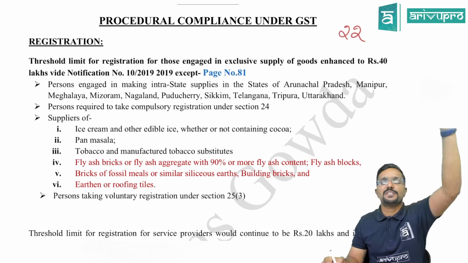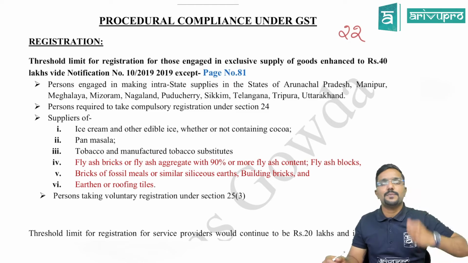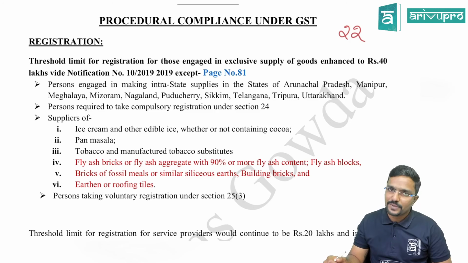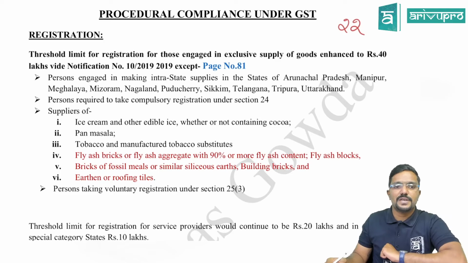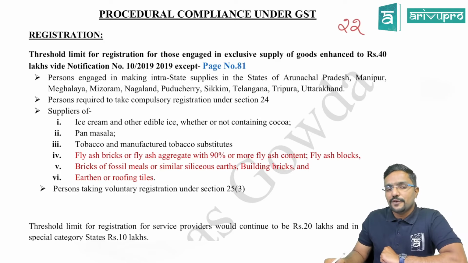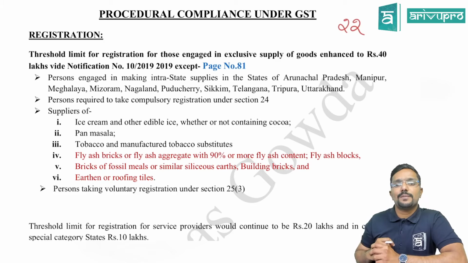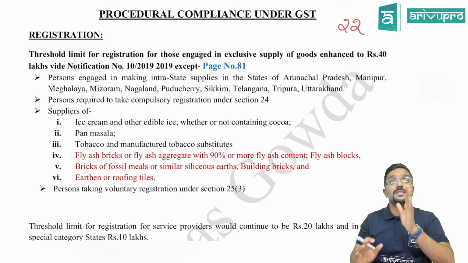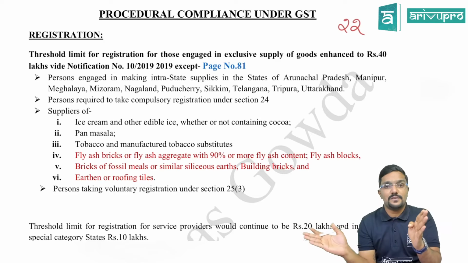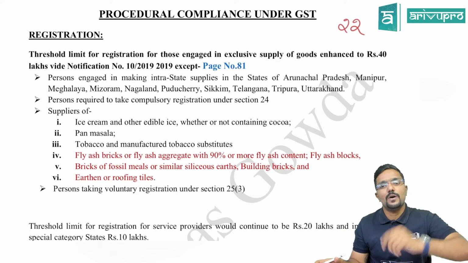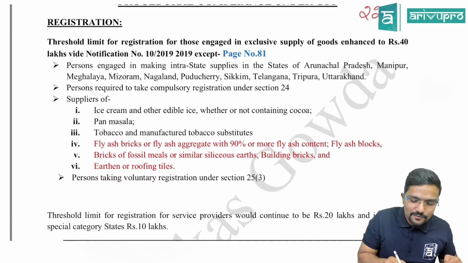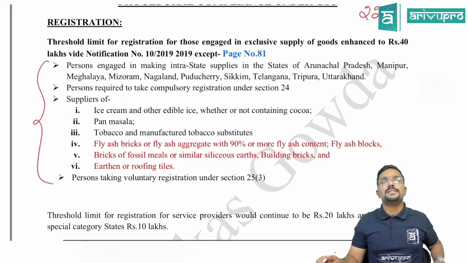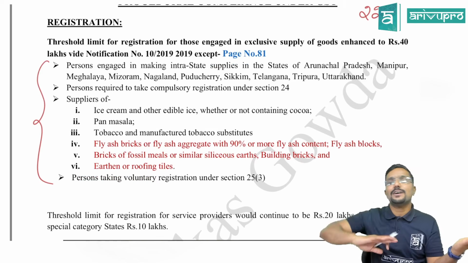The 20 lakh limit can be extended to 40 lakh. Using that power, the government has extended the limit. Agree? So what is it? Threshold limit. Come to page number 81 where these provisions are there. Threshold limit for registration for those engaged in exclusive supply of goods. Exclusive supply of goods means you are supplying only goods. It's not like goods plus services. Only goods. Enhanced to 40 lakhs vide notification number 10/2019. Except in the following cases, the 40 lakh limit is not applicable. In that case, it is either 10 lakh or 20 lakh.